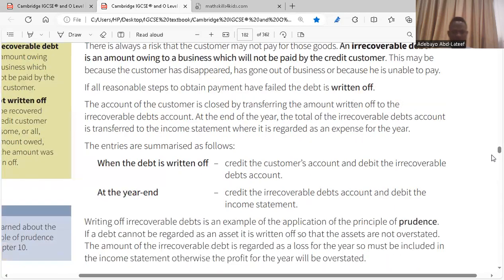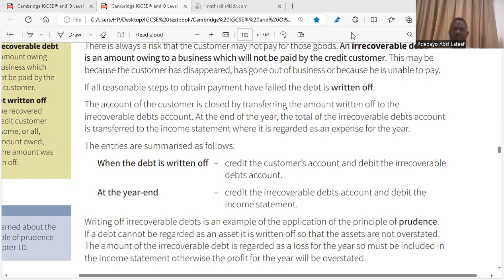Yes. Now, if reasonable steps fail, we talked about that, the account of the customer is closed by transferring the amount written off to the irrecoverable debt account. At the end of the year, the total of the irrecoverable debts account is transferred to the income statement where it's carried as an expense for the year.